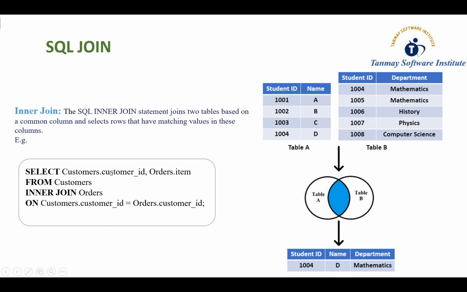So this is all about the inner join, and this is a syntax, guys. You should note it down. Select customers dot customer ID. This is a table name and this is a column name, and this is also a table name. Order is a table name and this is a column name.